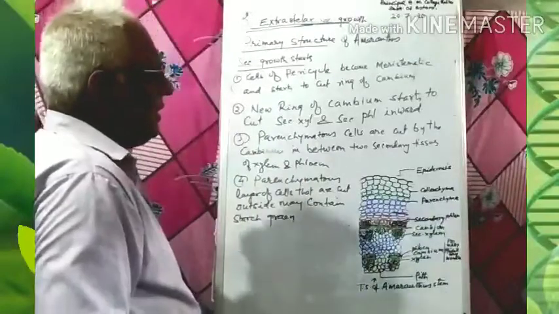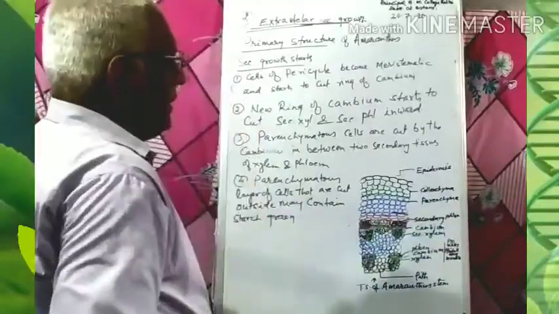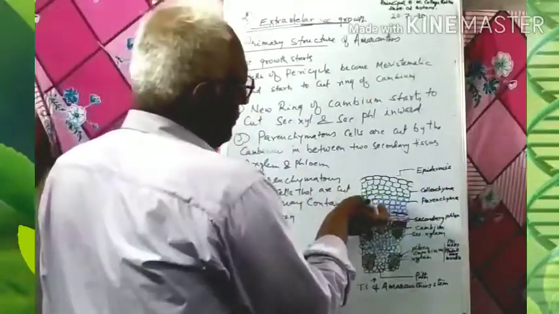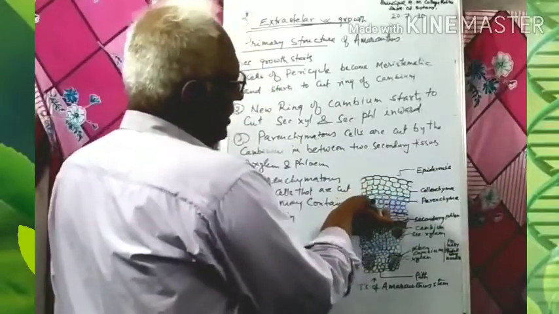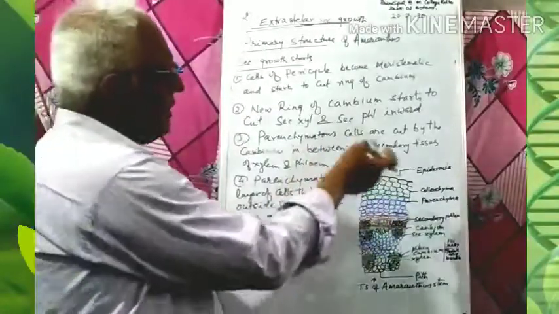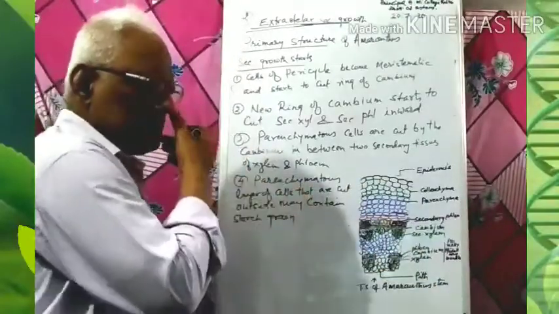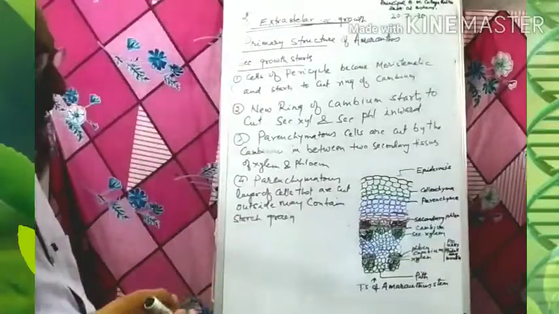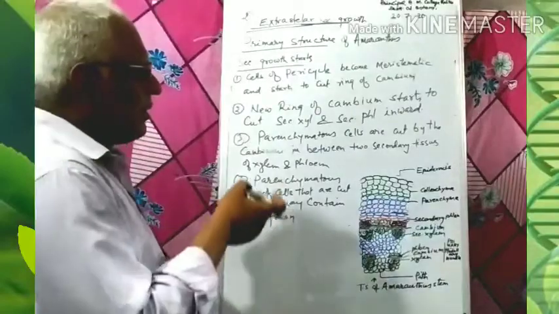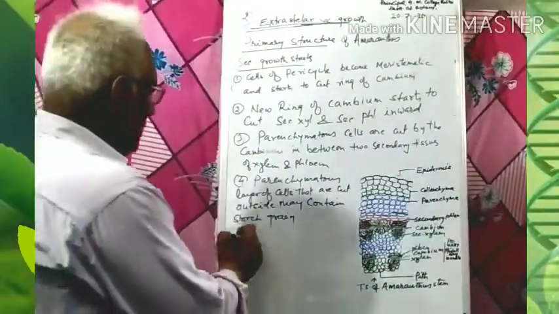So this is the extrastellar secondary growth, and here by the cutting of the new cells there is pressure generated to accommodate these cells, and hence inside the cortical region a periderm is formed later on that contains secondary cortex, bark, and the cork cambium.